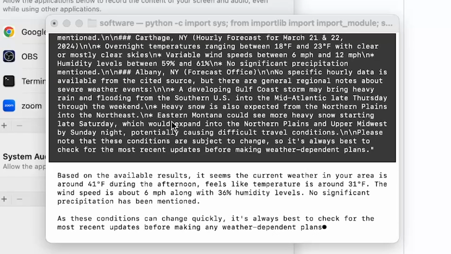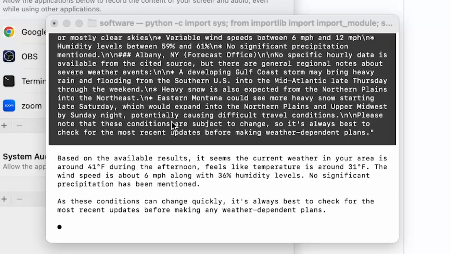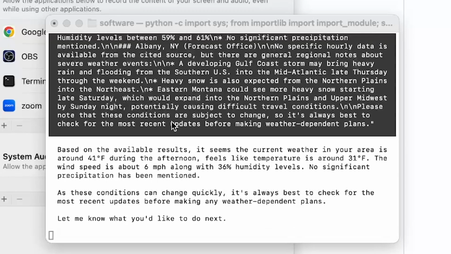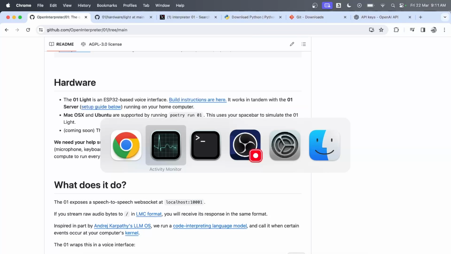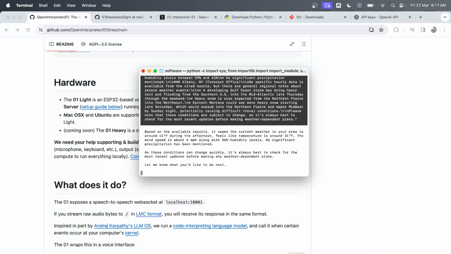Based on the available results, it seems the current weather in your area is around 41 degrees Fahrenheit during the afternoon. Feels like temperature is around 31 degrees Fahrenheit. The wind speed is about 6 miles per hour along with 36% humidity levels. No significant precipitation has been mentioned. As these conditions can change quickly, it's always best to check for the most recent updates before making any weather-dependent plans.